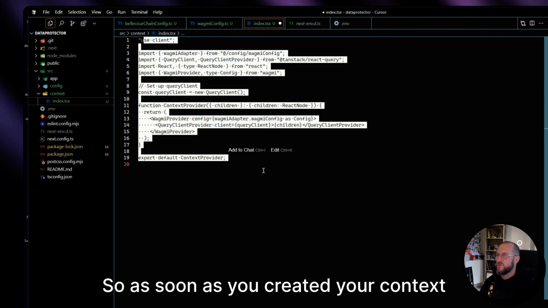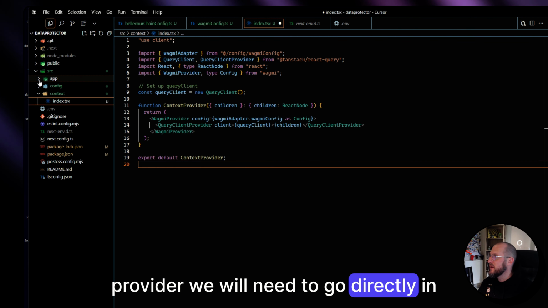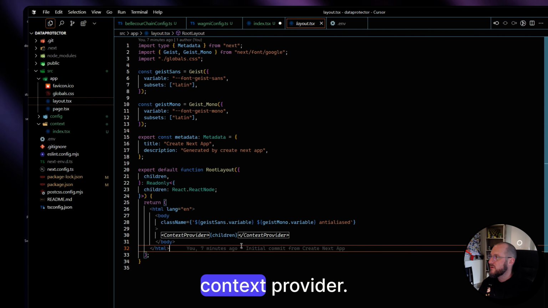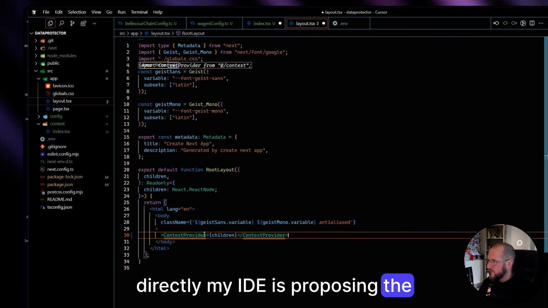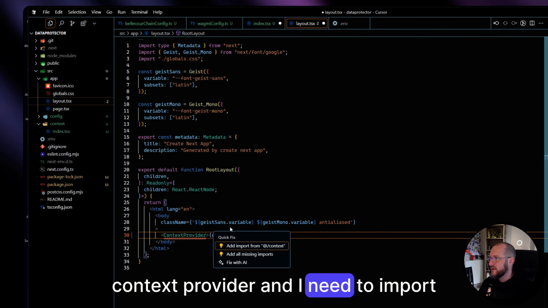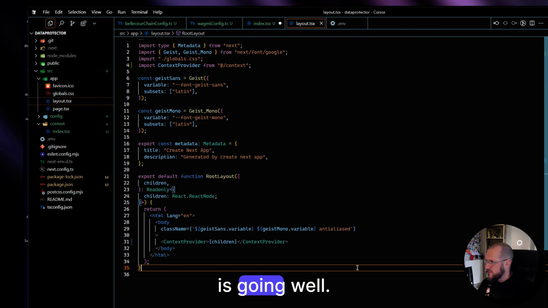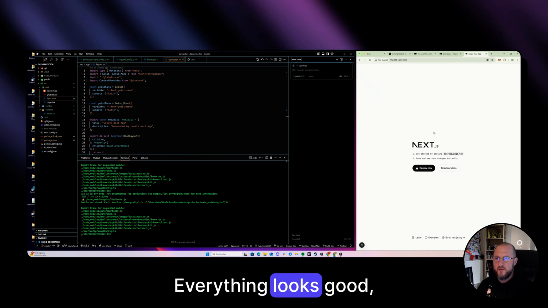So as soon as you have created your context provider, we will need to go directly to the layout page and add our context provider there. As you can see, my IDE is directly proposing the code context provider, and I need to import it. All right, everything is going well. Everything is compiling correctly. Everything looks good.